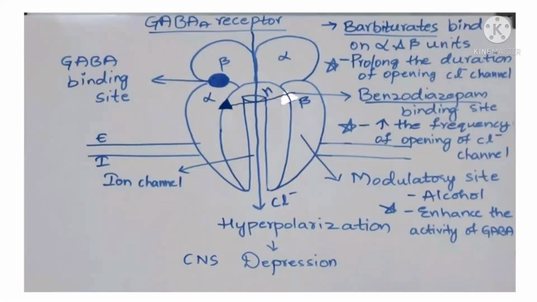Now we'll study the mechanism of action of barbiturates and benzodiazepines. These drugs' main target is the GABA A receptor. Barbiturates bind on the pockets of alpha and beta units, and the final result is that it prolongs the duration of opening of the chloride channels. Previously we have seen there are long-acting, short-acting, and medium-acting drugs. If a long-acting barbiturate binds on these alpha and beta units, there is a long time of opening of these chloride channels, up to 1 to 2 hours.